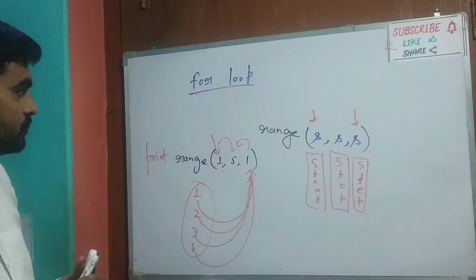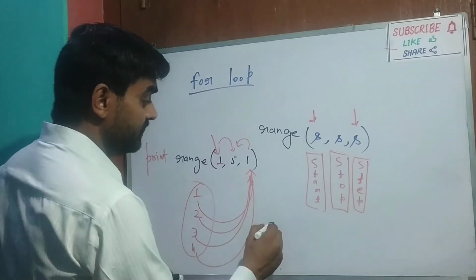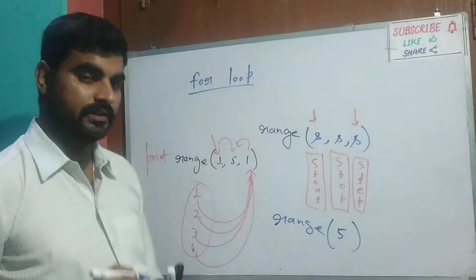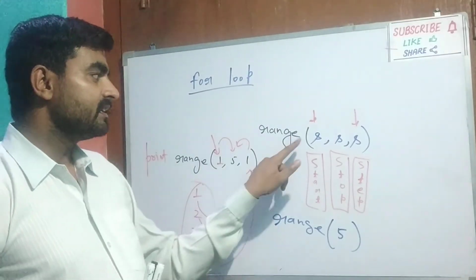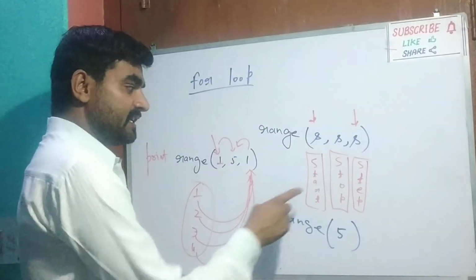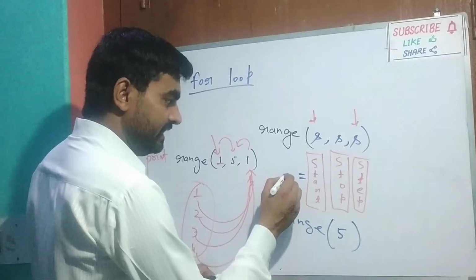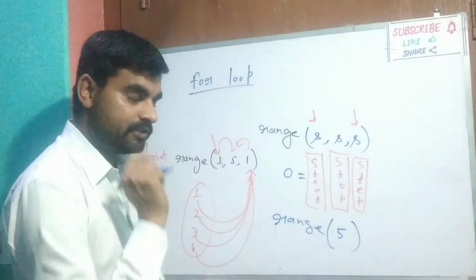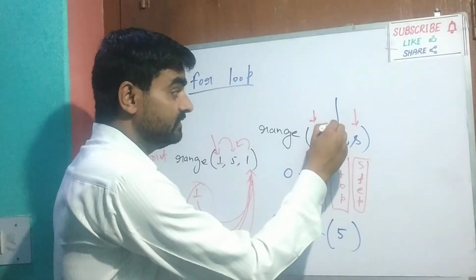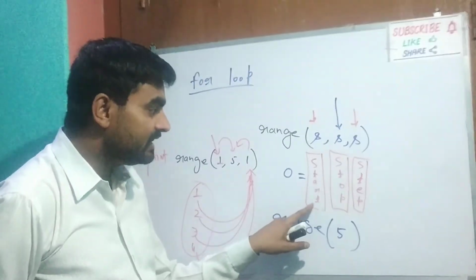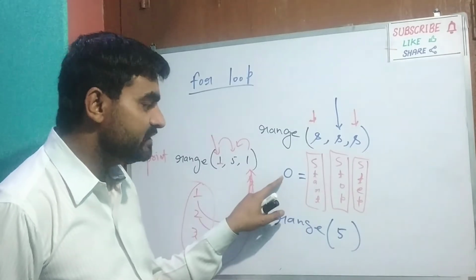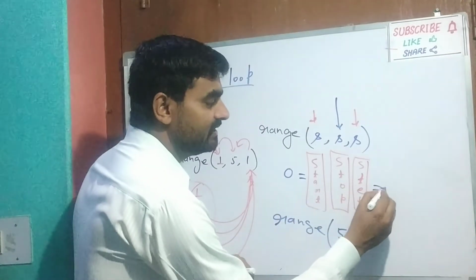And student, another form of range is, if you write range 5, how will it work? Student, I have told that start and step are optional. The default value of start is 0. Yes student, if you write 5, this 5 is the stop. Start and step are missing here. If you have written 5, by default start will be 0 and by default step is 1.